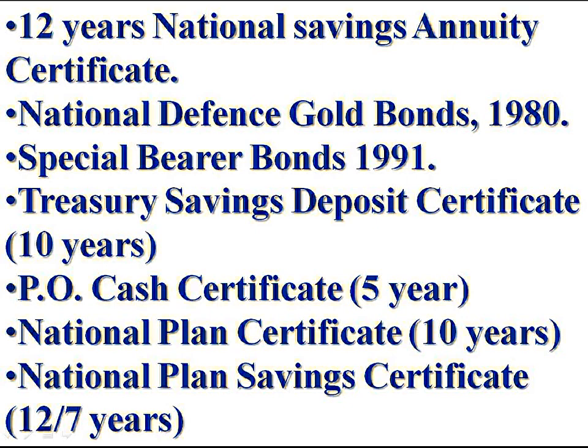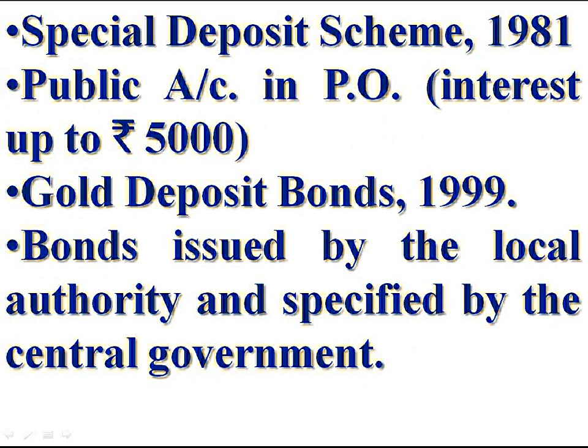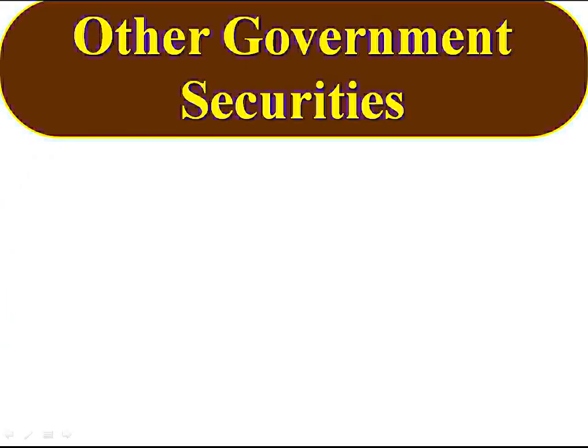These are not taxable. Interest on these securities is not taxable. They are exempted. Okay. Other government securities.